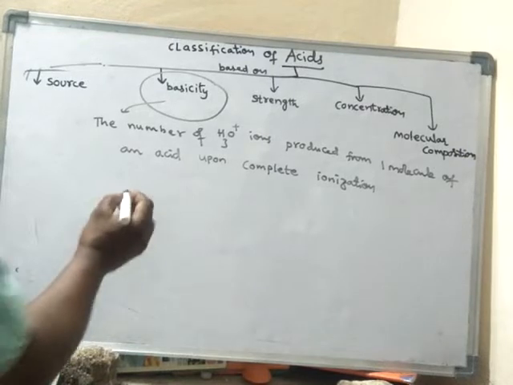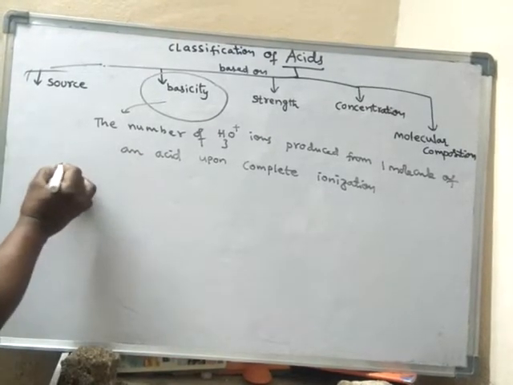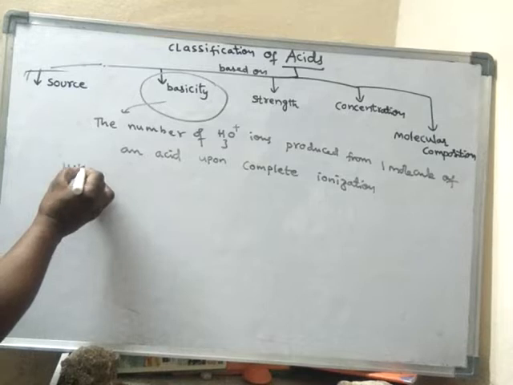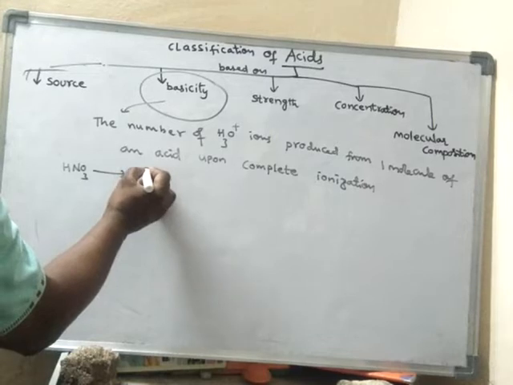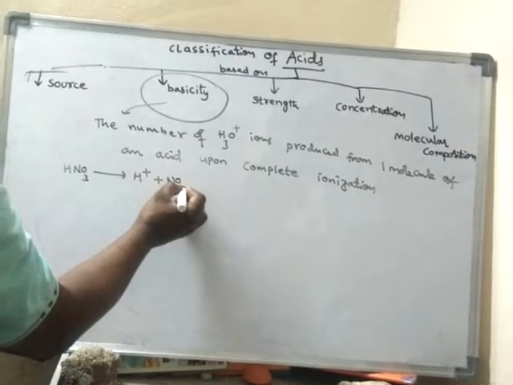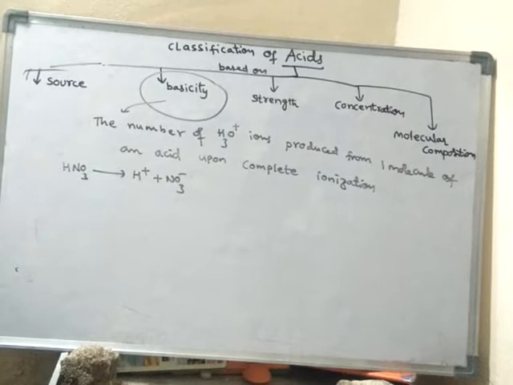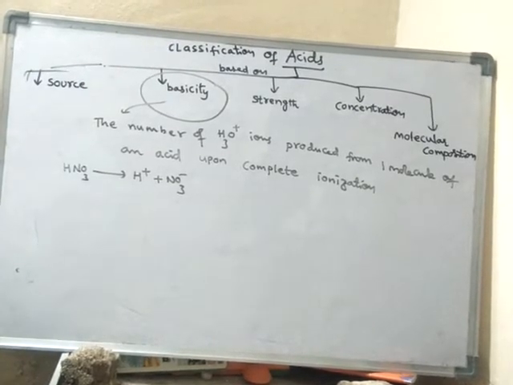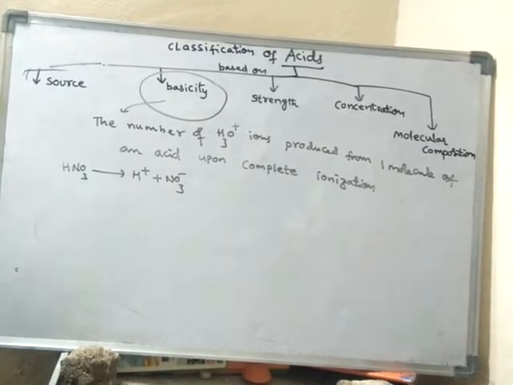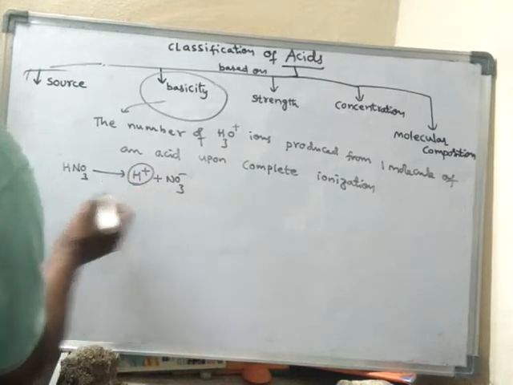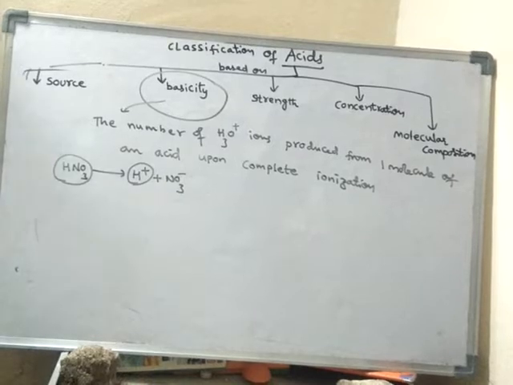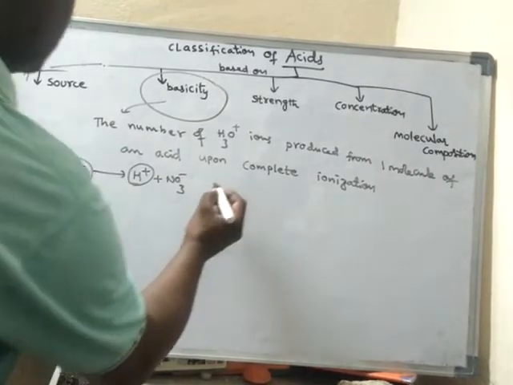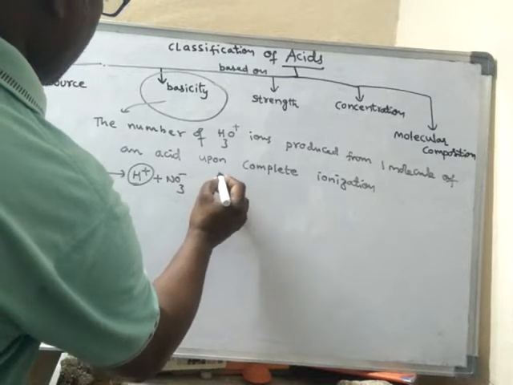If you take examples, nitric acid completely ionizes into H plus ion and NO3 minus ion. It completely breaks down into H plus ion and NO3 minus ion. So how many H plus ions is it producing? One molecule of nitric acid is producing only one H plus ion. Hence, its basicity is 1.